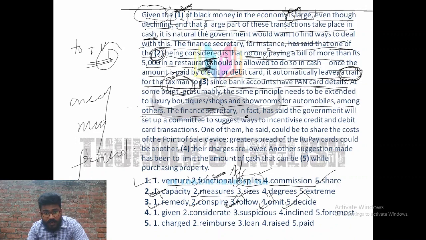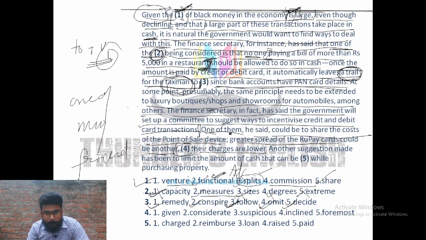"The finance secretary in fact has said the government will set up a committee to suggest ways to incentivize credit and debit card transactions. One of them, he said, could be to share the cost of point of sale device. Greater spread of RuPay cards could be another. Their charges are lower." Now, here is a blank. What? You have to look at this carefully.